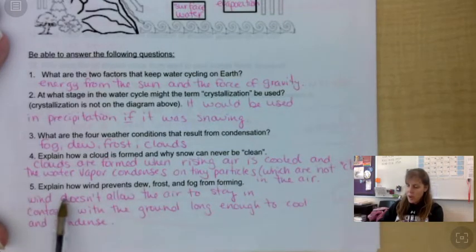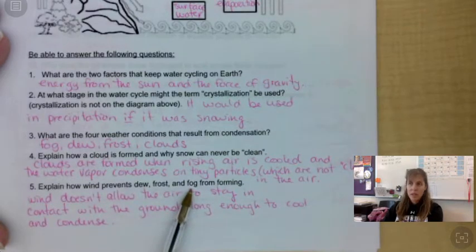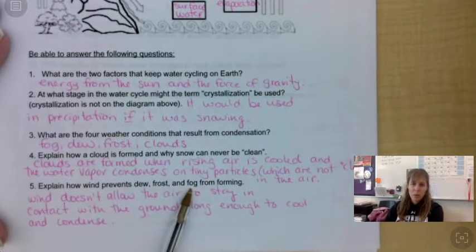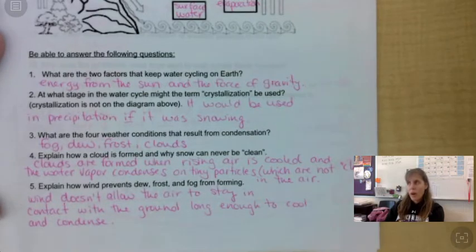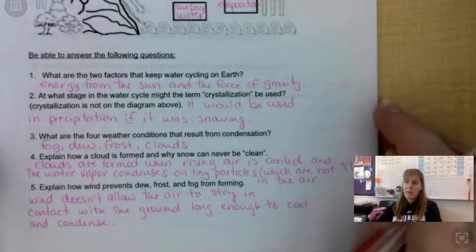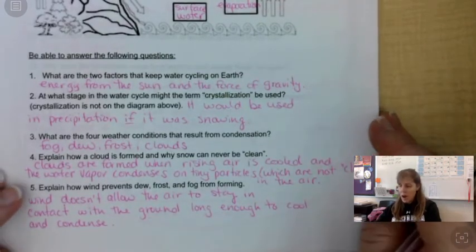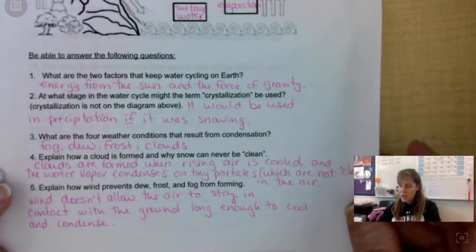Number five, explain how wind prevents dew, frost, and fog from forming. Well, dew, frost, and fog need to settle, right? So very little motion going on. And wind doesn't allow the air to stay in contact with the ground very long, and certainly not long enough for fog or dew or frost to form. So quite often, if you think about it, with fog, it's not windy, okay? When we get frost, it's not windy where the frost occurs. And so that is what stops it. Any questions on that page?